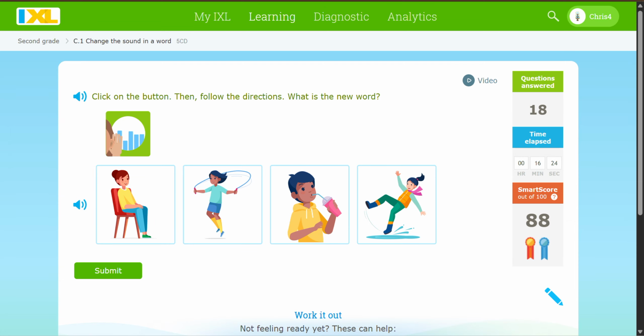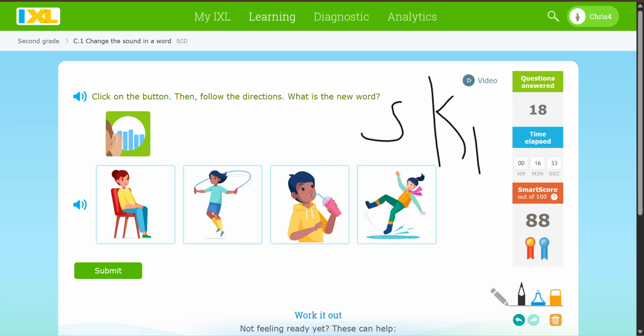Say the word skit. Do you hear the t at the end? Now say skit, but change the t to p.